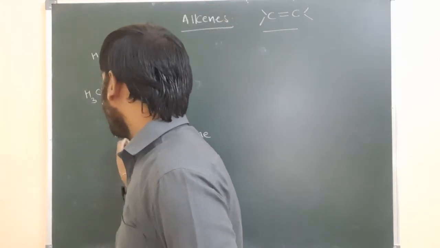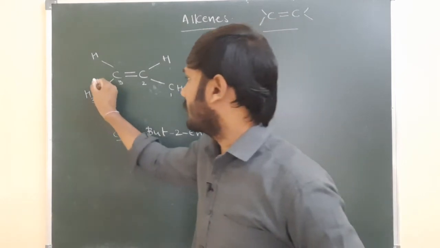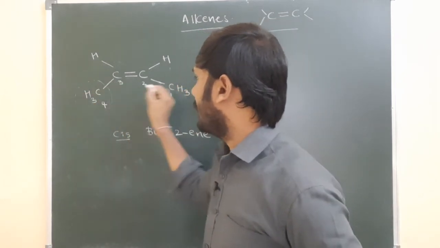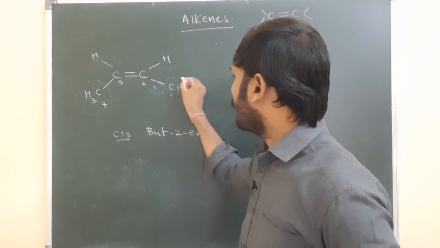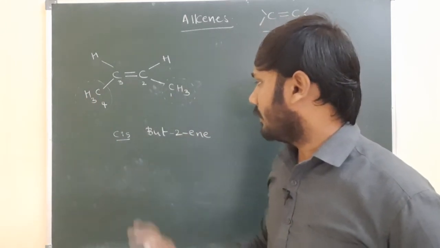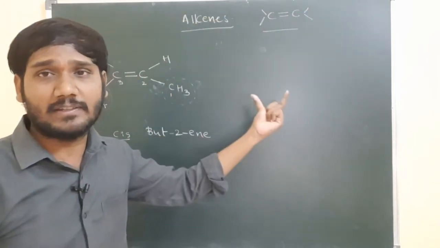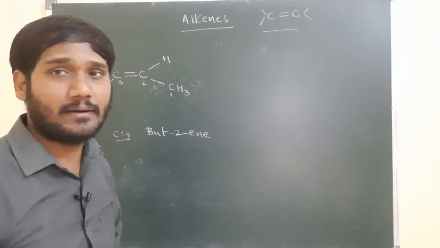Cis means two same groups are present on the same side. Here one CH3 group and here one CH3 group, two same groups on the same side, so we can say it is a cis compound. This is cis-butene. And one more: if two same groups are present on opposite sides of the double bonded carbon, we can say it is a trans compound.